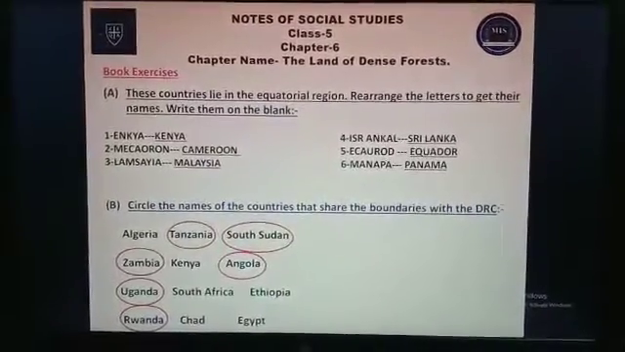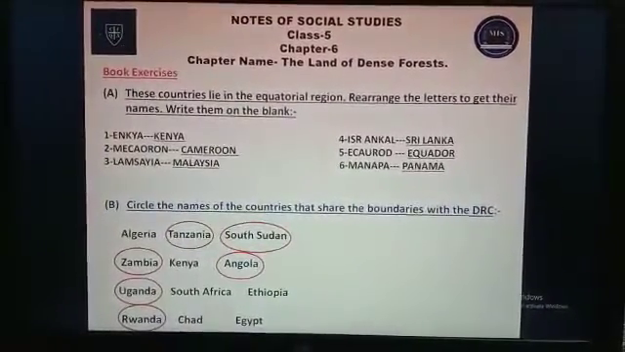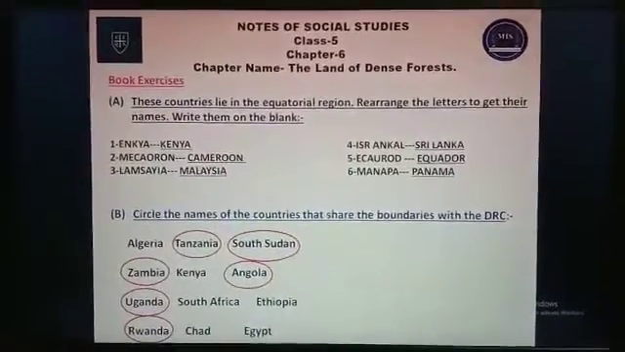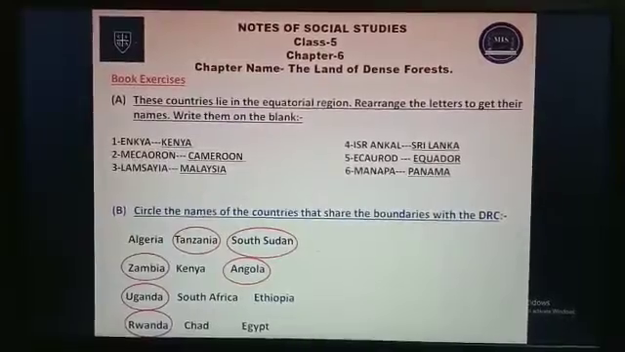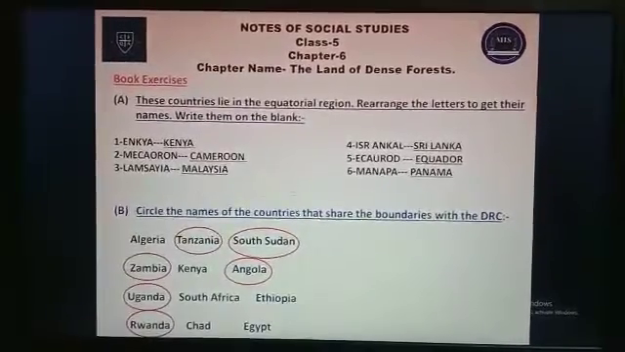Now the B part. Circle the names of the countries that share the boundaries with the DRC. Tanzania, South Sudan, Zambia, Angola, Uganda and Rwanda.